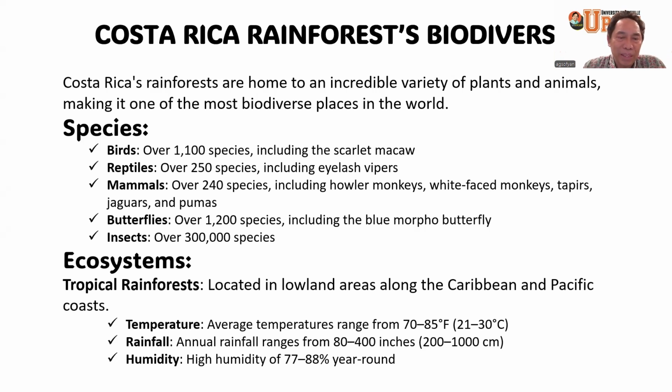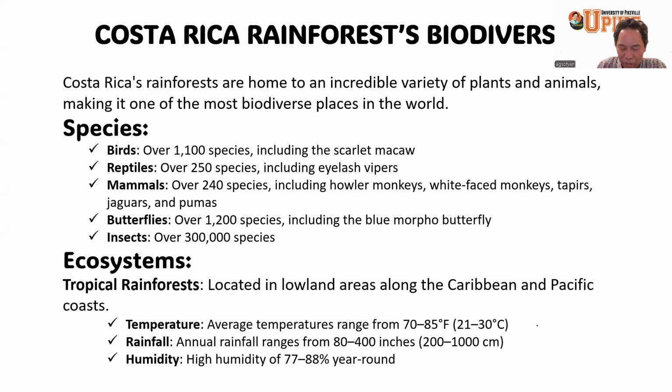And ecosystems, of course, we will mostly be observing excursions in the tropical rainforest, which is located in the lowland area along the Caribbean and Pacific coast. That's the ecosystem of this tropical rainforest. And the temperature in this place will be hot and humid.